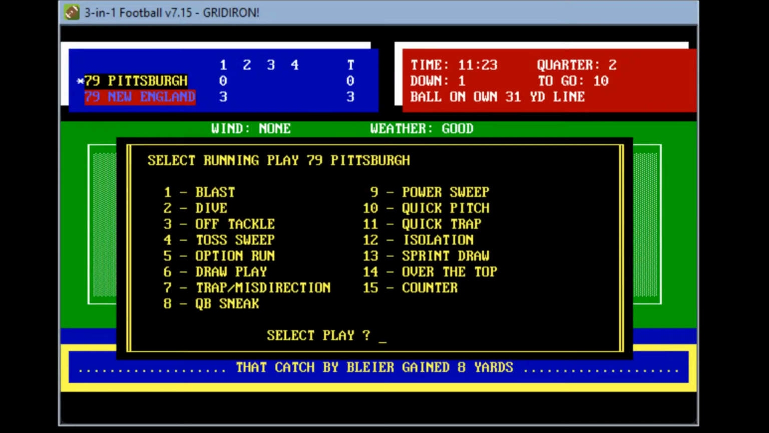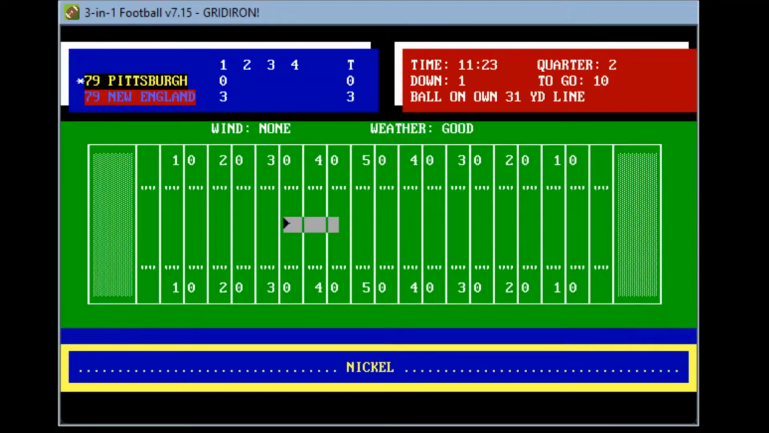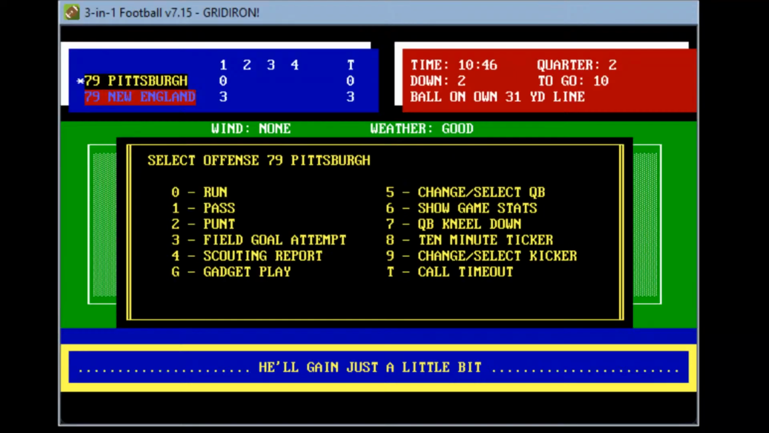And again, they're going to go probably that power sweep. Is there anything else they can do? Again, a sweep around the edge for Franco. See if Franco can get one here. Nickel defense. Here it is. Tosses it around the side at the 31-yard line, and Franco gets a yard. Second and long, 2nd and 10. Still about 10:46 to play here in the first half.